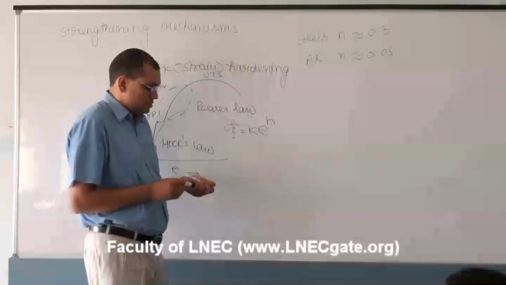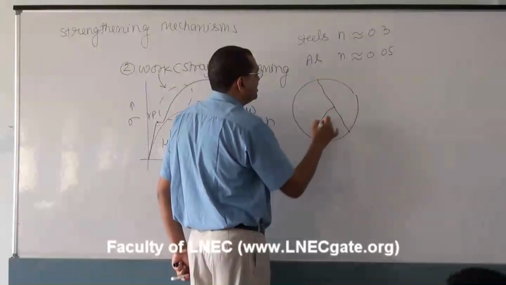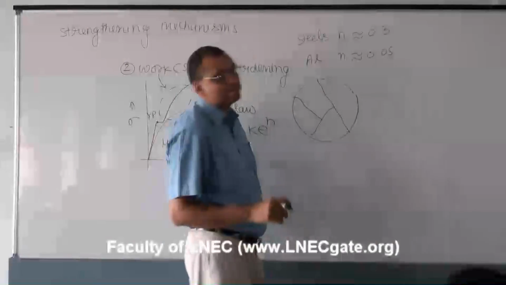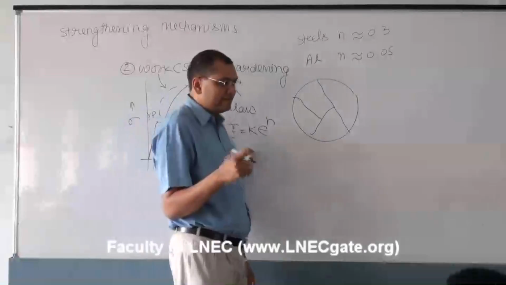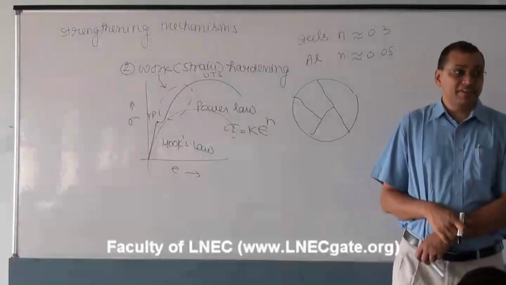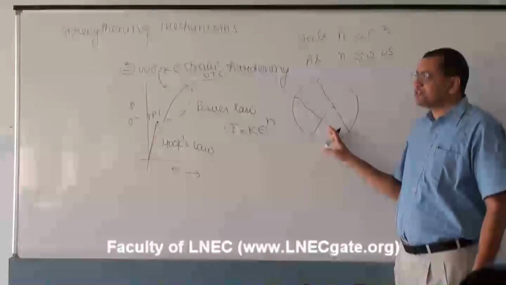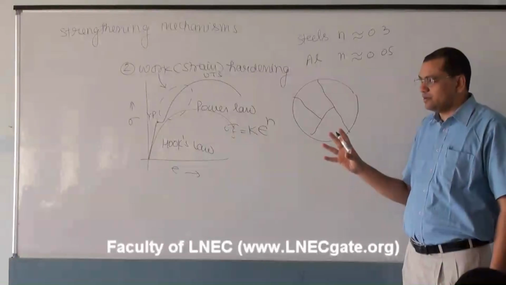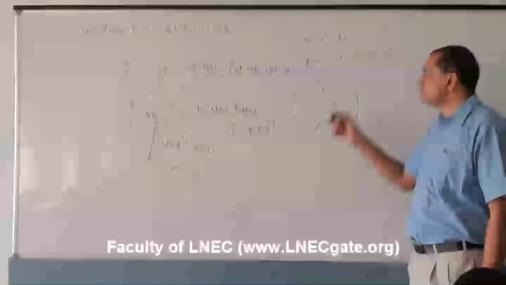How? Let us say this is the material, these are the grain boundaries, and as we discussed before, whatever is the disorder will be pushed towards the grain boundaries. So the new dislocations which are being formed due to cold working. Once again, what is cold working?